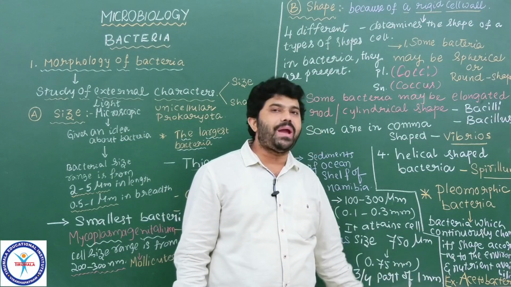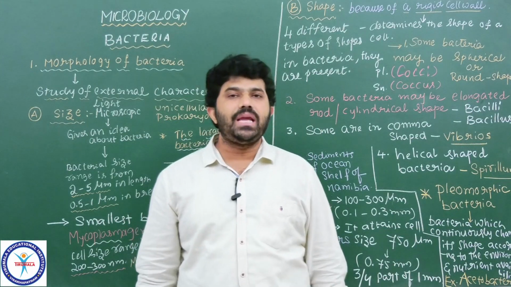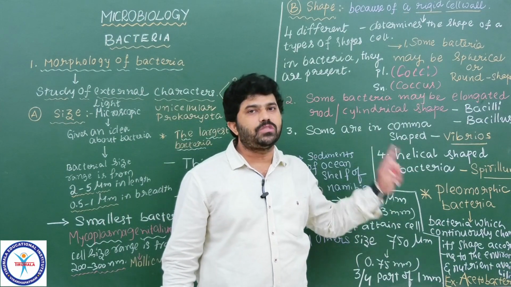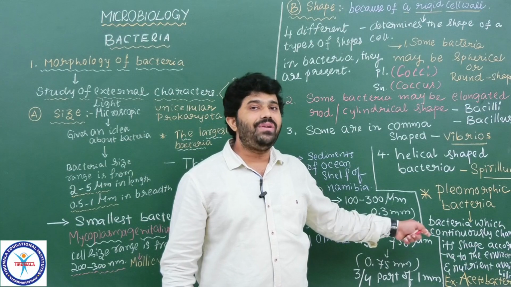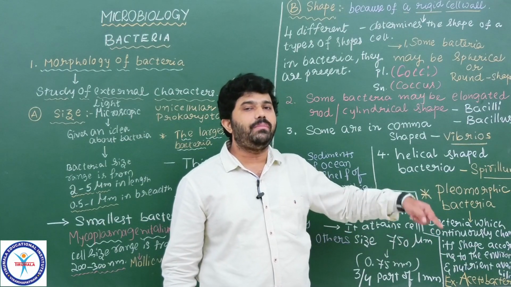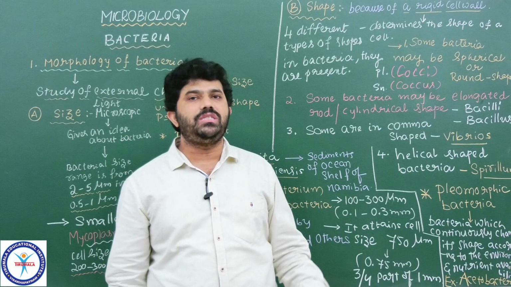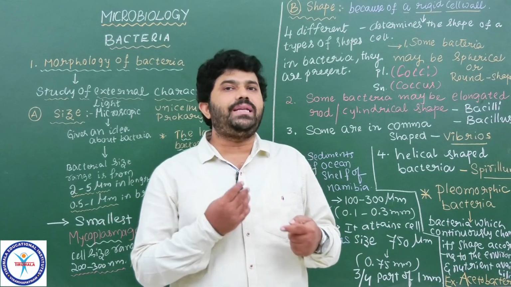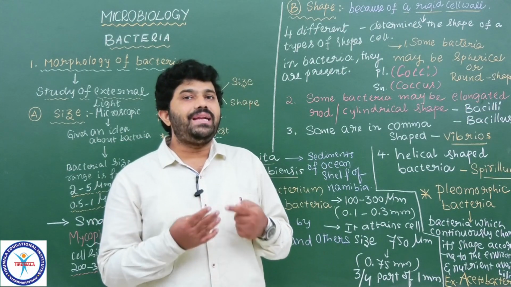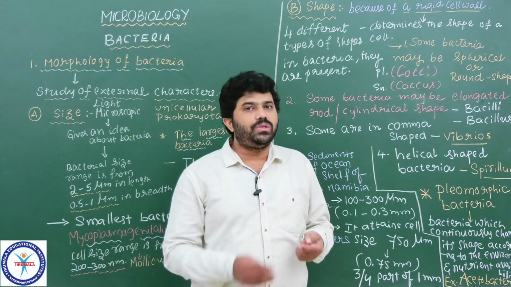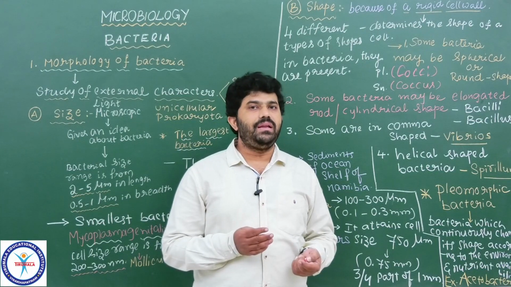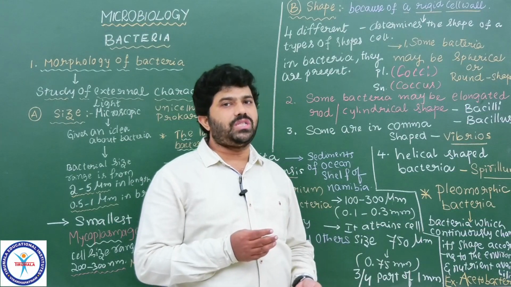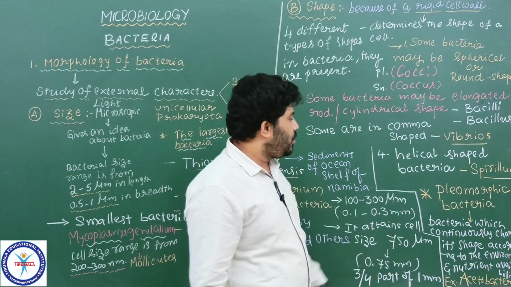The best example is Acetobacter, which does not have a stable, specific shape like either Coccus or Bacillus or Vibrio or Spirillum. They don't have any specific shape; according to the environment and nutrient availability, they keep on changing their shape, whichever shape is convenient for survival in the respective habitat and for getting nutrients conveniently. Understood? Based on that only, they keep on changing their body shape. Such kinds of bacteria are called pleomorphic bacteria.